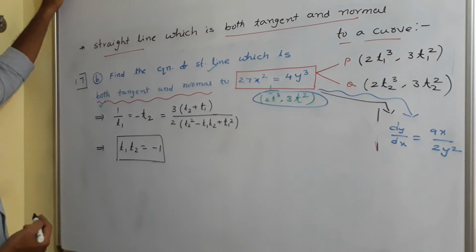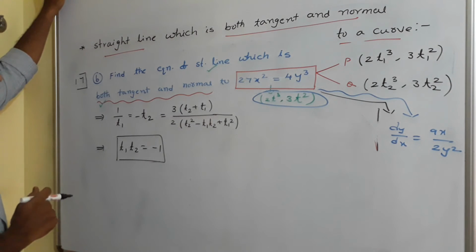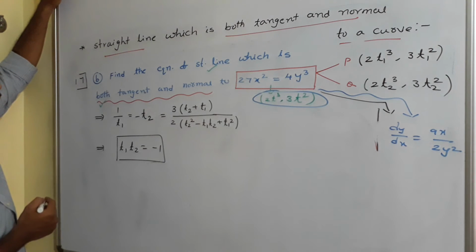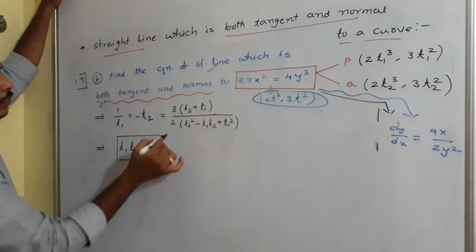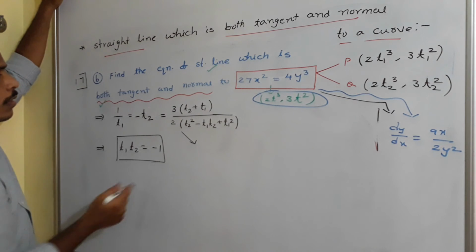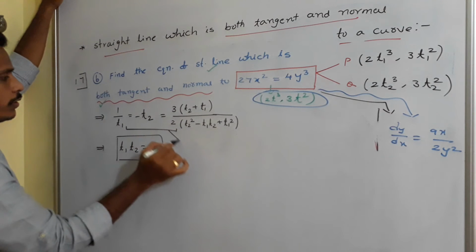What we have to do, otherwise do one thing, you just equalize this first one and then this third one.